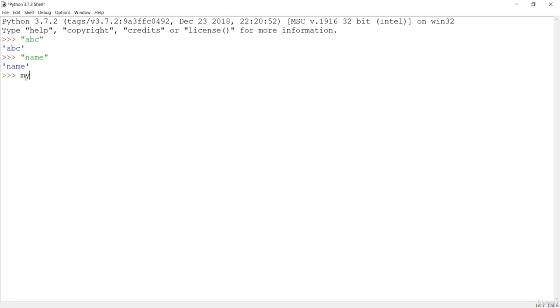So if I say my string, because we don't need to specify the types in Python programming, it is done dynamically by the Python interpreter. So if I say hello, and I create this string and print my string, it is going to give us the same string over here. So a string can be created with the double quote, and it can also be created with the single quote.